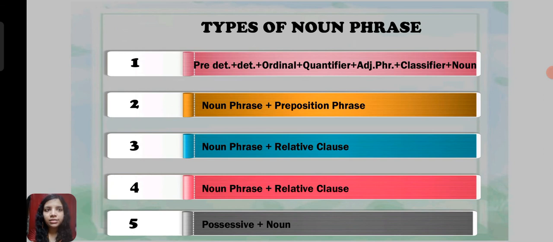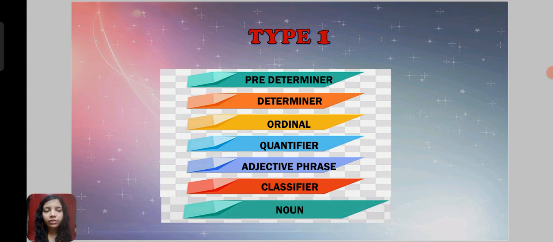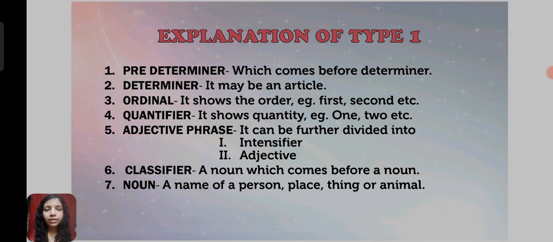Next is types of noun phrases. There are basically five types, as I have already mentioned, so we will study them one by one. The first type will contain the following: predeterminer, determiner, ordinal, quantifier, adjective phrase, classifier, and noun. These will all come one by one. I will let you know what these are.